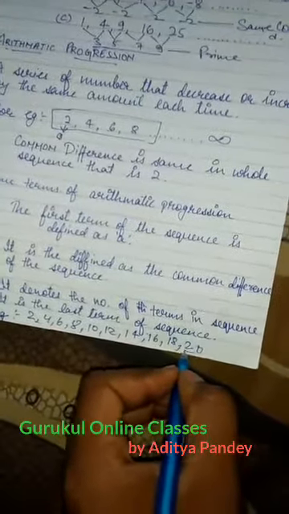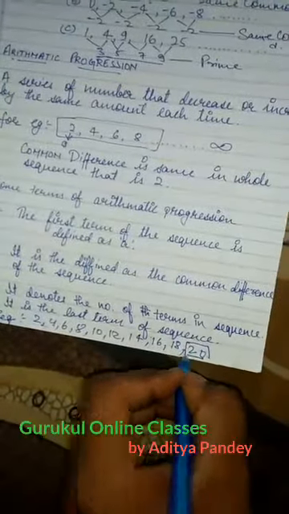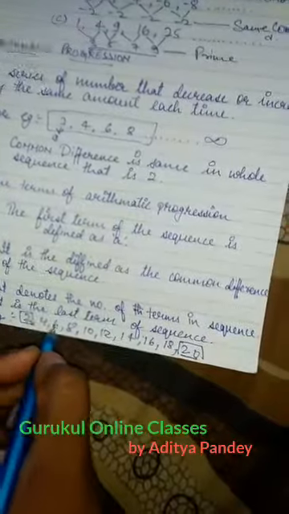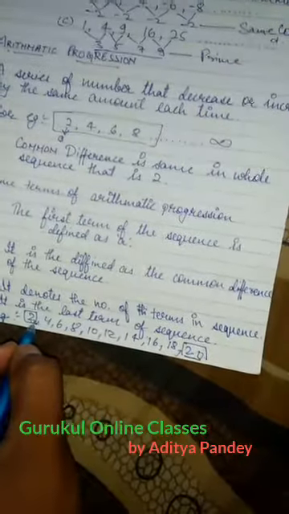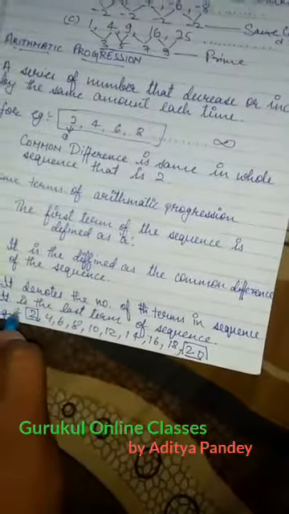And the last term, which is denoted by L, is 20. It is the last term, and the first term is 2. This is the first term, and the common difference of the whole series is 2.